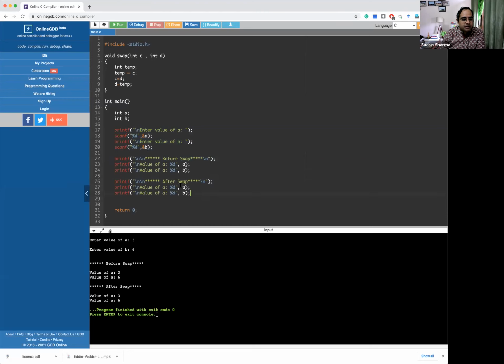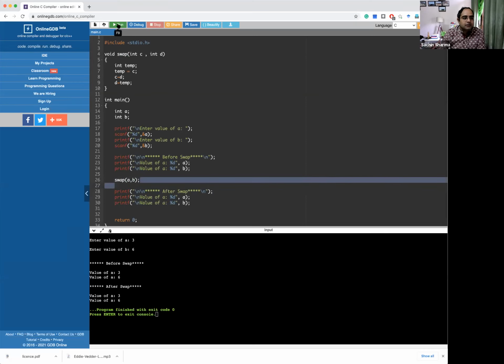And after swapping, sorry, we have not called the swap function here. So let's call the swap function with A and B. This way it will again give the same result. Let's enter 3 and then 7. It is still giving 3 and 7 even after executing the swap function.